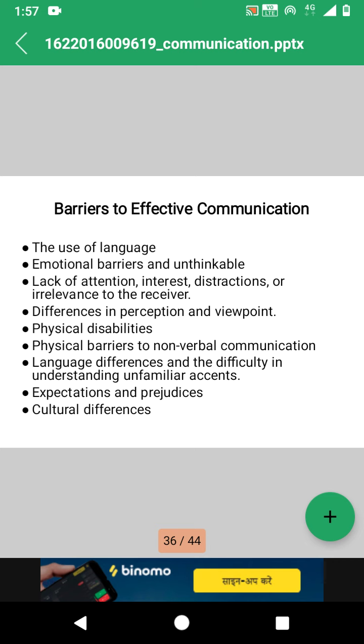Next is differences in perception and viewpoint. So difference in perception.